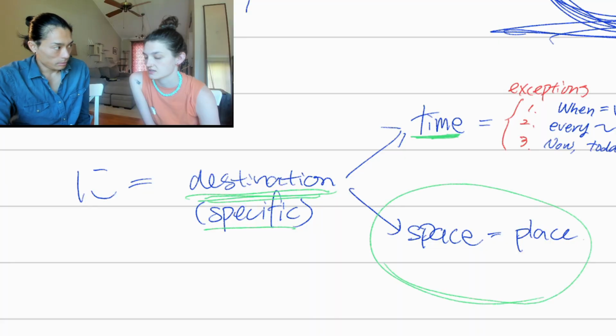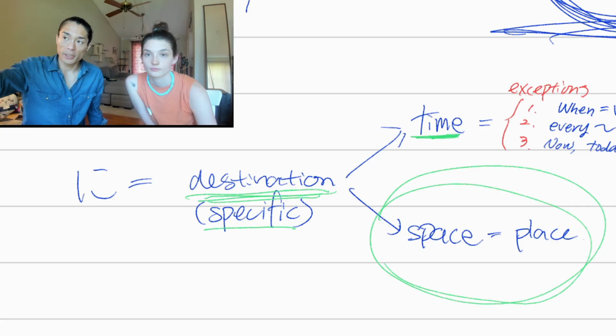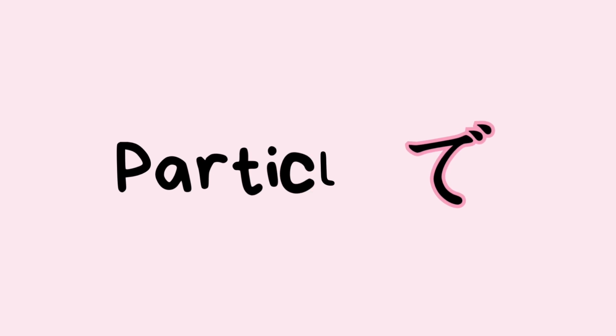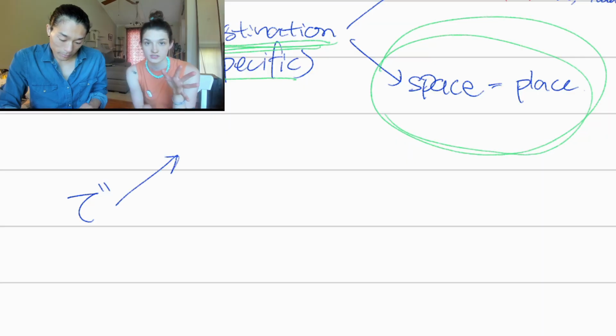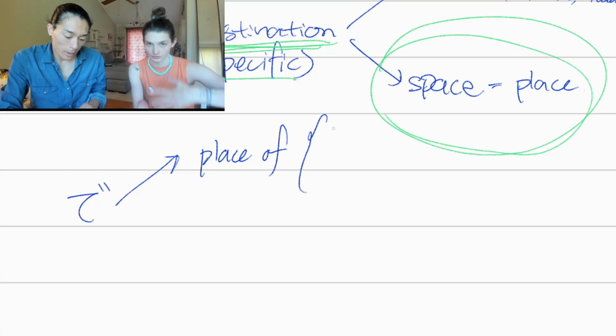Couldn't it also be like with the destination, like Japan? Would it be Japan or for like a space or place? Yeah. Yep. Okay. For example, if you want to say I went to Japan, then Japan is the destination. Yeah. Good. De. What about de? It's not as specific, but you're referring to an action or event taking place somewhere. Good. So it's a place, but it's more where something is taking place.